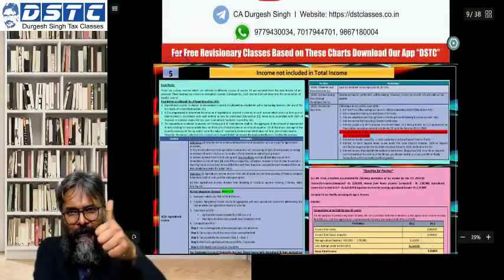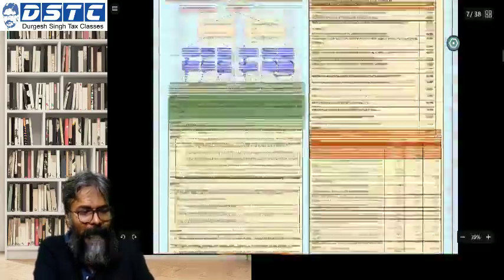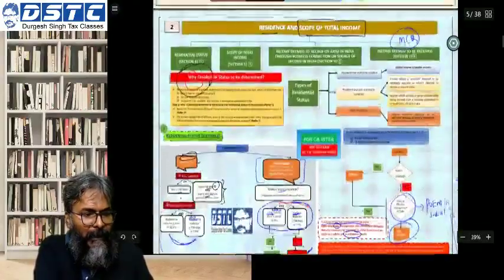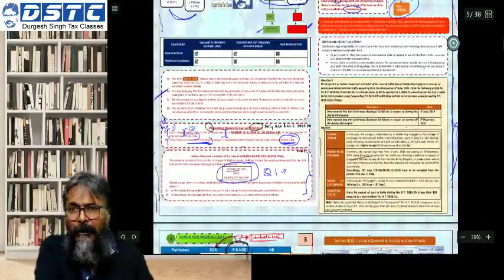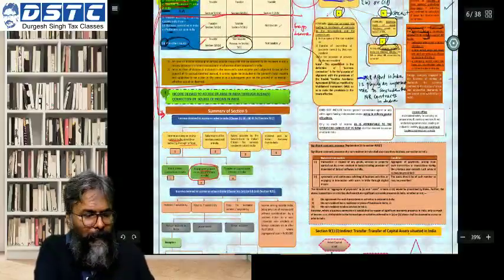First is revision. Whatever I have taught you today, you'll revise it. Don't forget to do question number 1. Can you see question number 1 in chart number 2? You'll do this question number 1 today. Revise whatever I have taught you primarily.